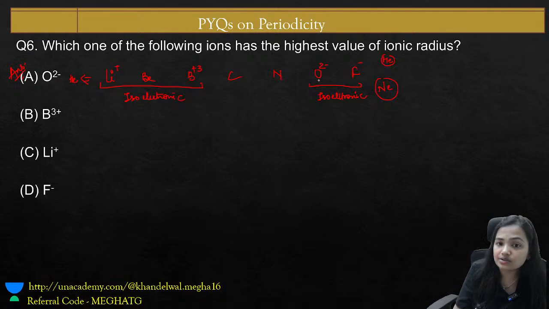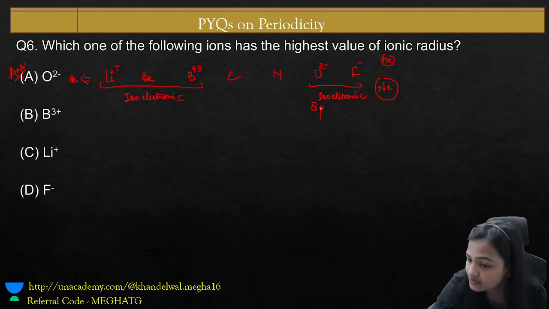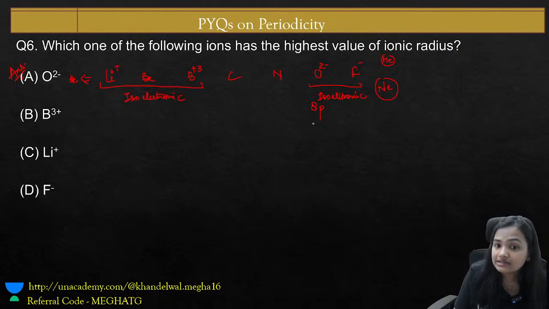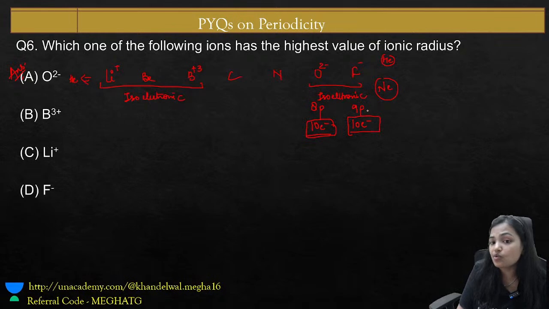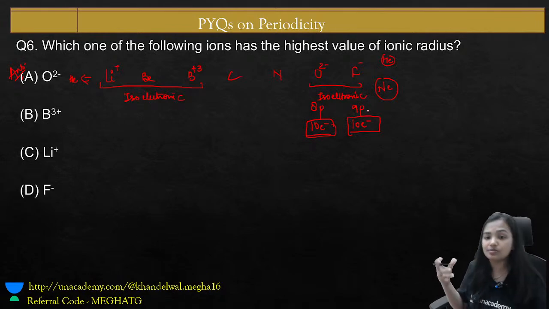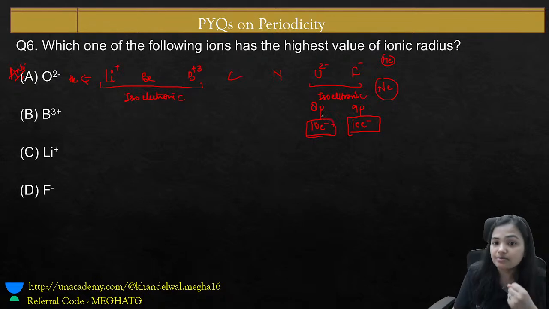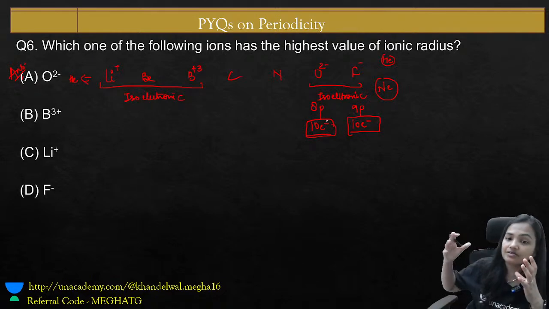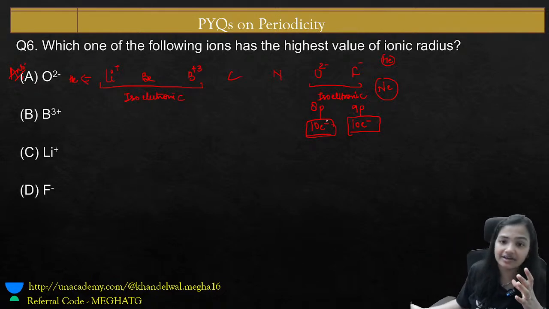Now the question is, why O2 negative is greater than F negative? Reason being, in the oxygen we have 8 protons and 10 electrons, and here in the case of the fluorine we have 10 electrons, but we have 9 protons. So they are isoelectronic, having same number of electrons. But in the case of fluorine, we will be having more Z effective, because the number of protons are greater, so the size decreases. Okay, but with respect to oxygen, there is no such case. Less protons and more number of electrons. So ultimately there will be a repulsion between the electrons, and the ionic radii will increase.